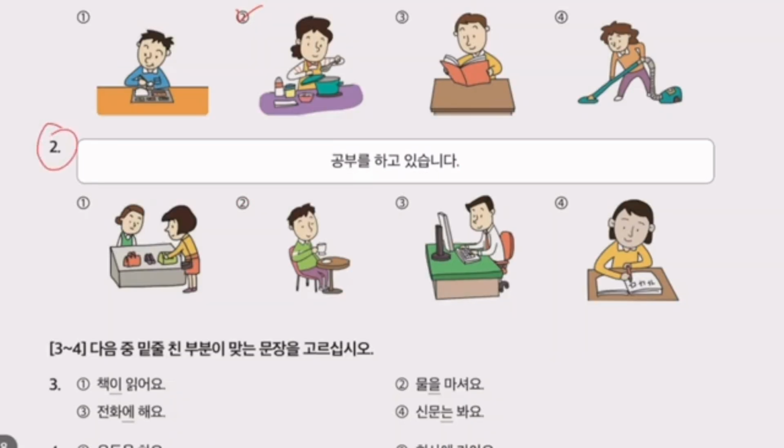Question number 2. 공부 is study. Hago isseumnida. She is studying. So the answer is number 4.